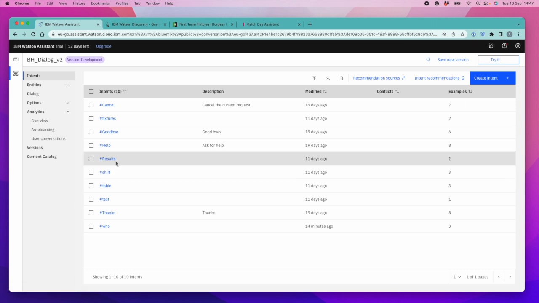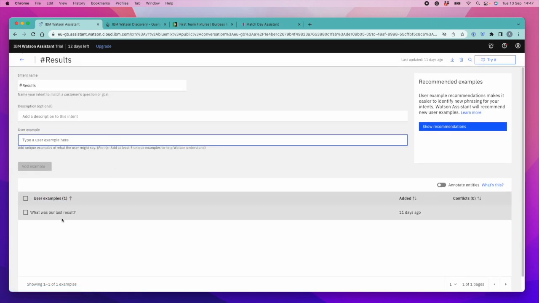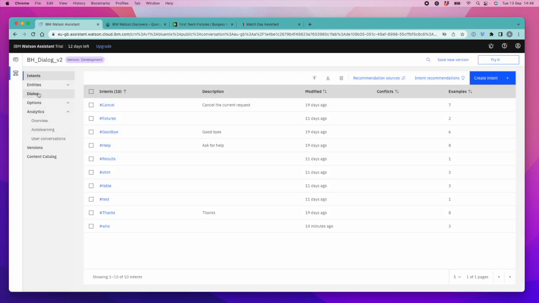Let's have a look at the results intent. What was our last result? And what Watson will do is that when it trains it, it will look for other kind of language inputs that it considers to be similar to that intent. And if it doesn't know exactly what intent to match it to, it will give the user a choice of intents to help guide them to the right area.